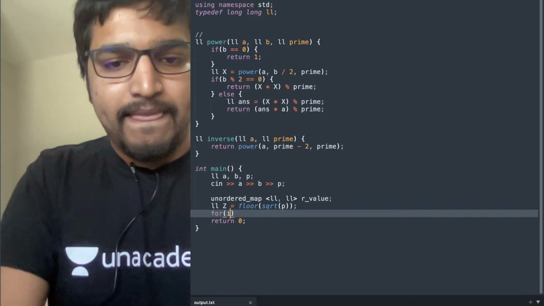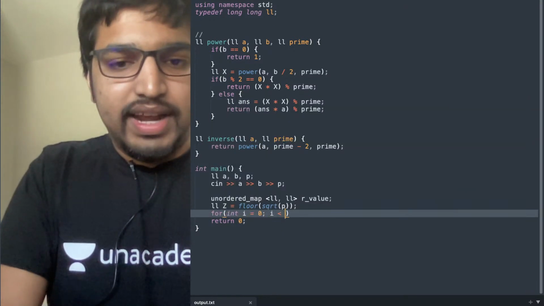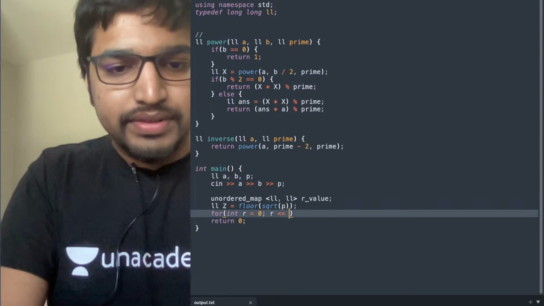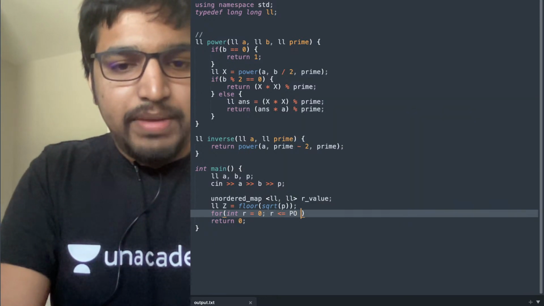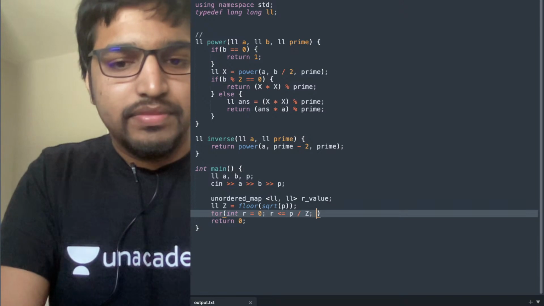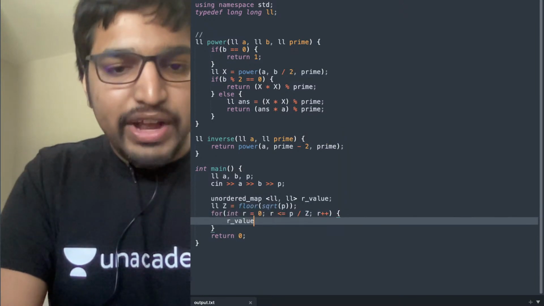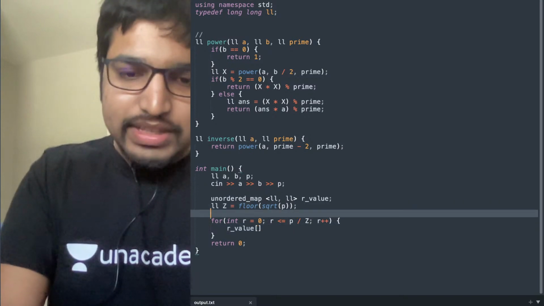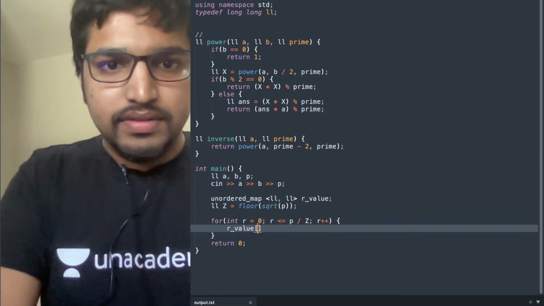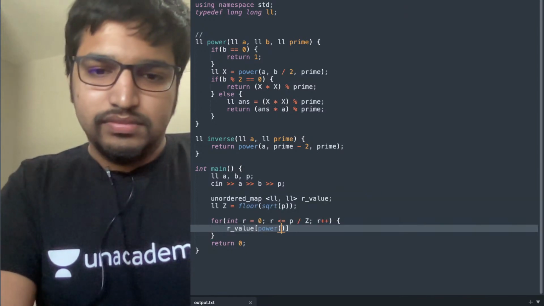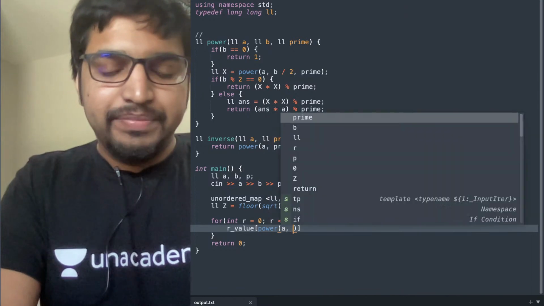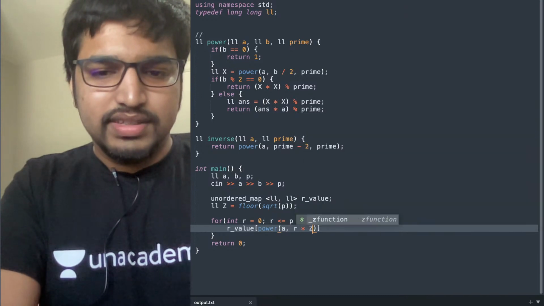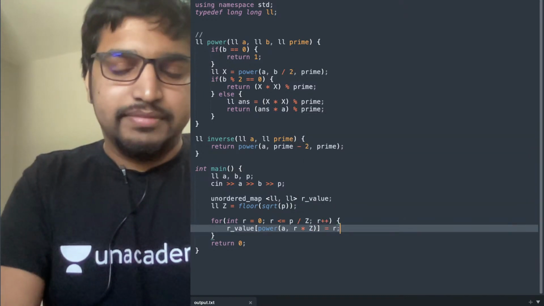So for int i equals 0, let's call this r, r less than or equal to p by z, r plus plus, once I write the code you'll understand it, r value of power of a comma r into z equals r.